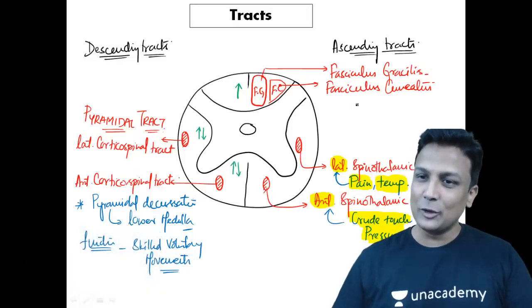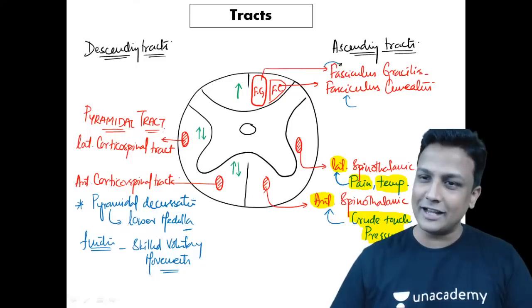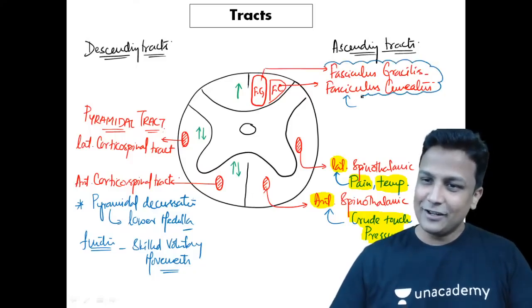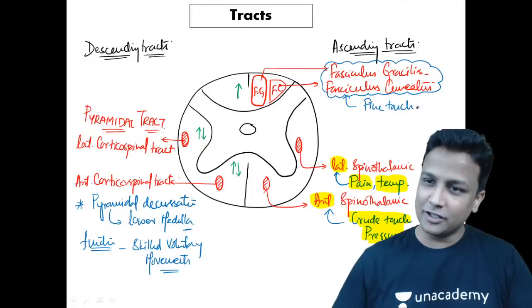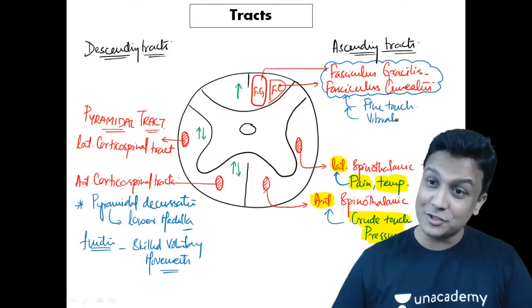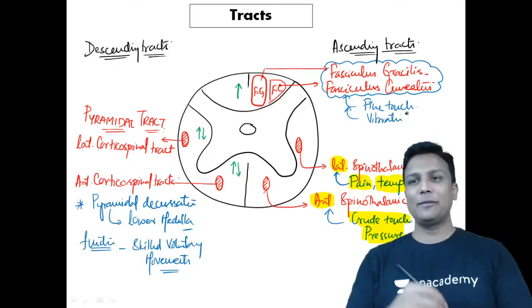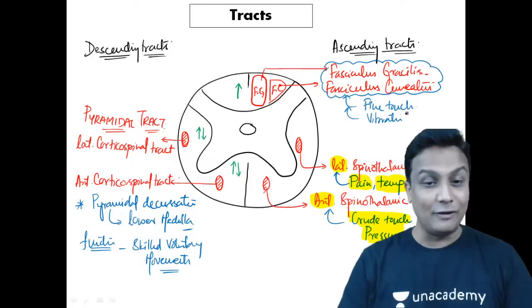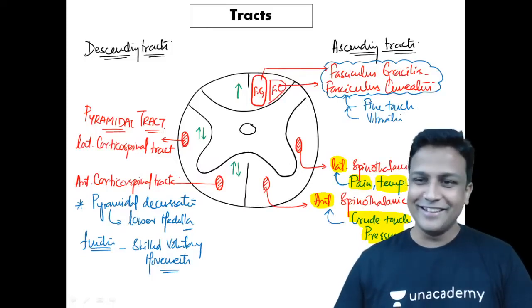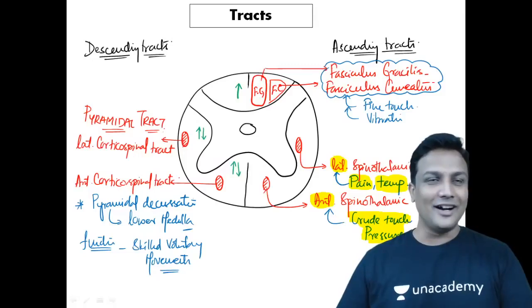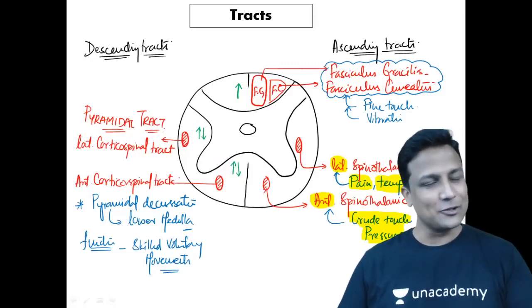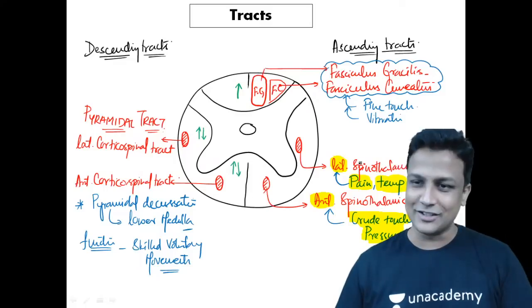Yes, that is going through both the fasciculus cuneatus and the fasciculus gracilis, guys. These two tracts, their function, yes, they are going to carry the fine touch, and not only fine touch, sir, even they are the one which are going to carry what? Even vibration sensations, sir. So fine touch will be carried by fasciculus gracilis and cuneatus, and even the vibration sensations are also carried by the fasciculus gracilis and cuneatus. I think आप मेरी भावनाओं को समझ सकते हो, है ना? So fine touch and the vibration sensation.